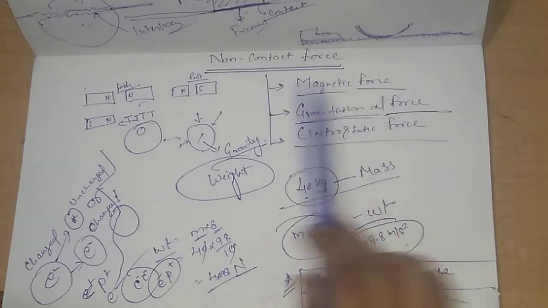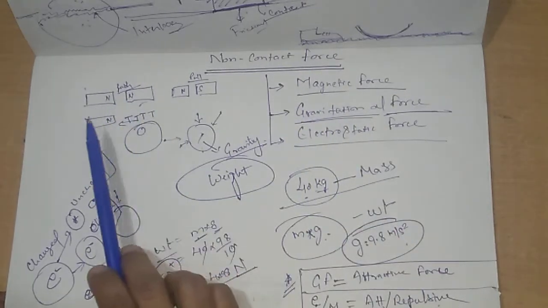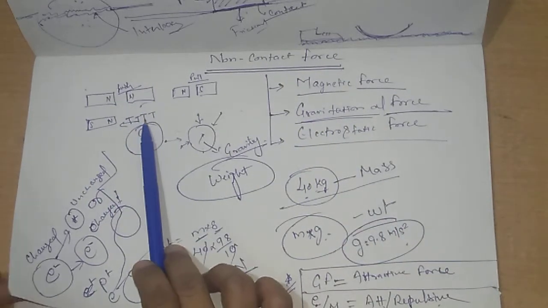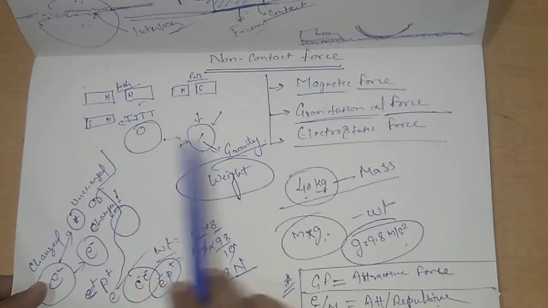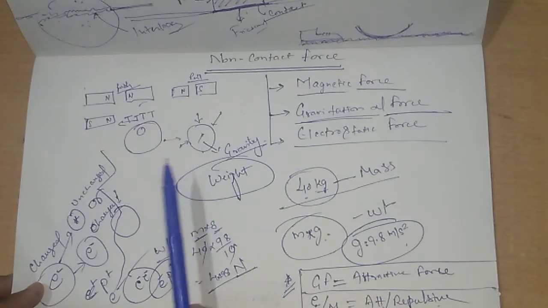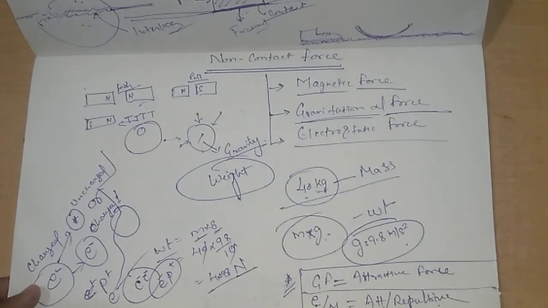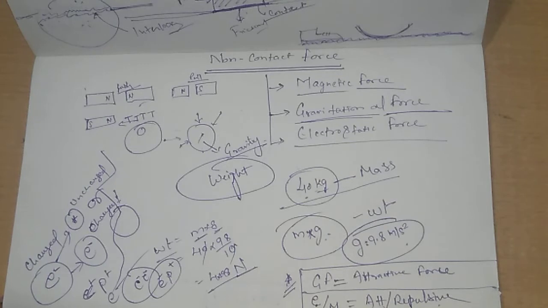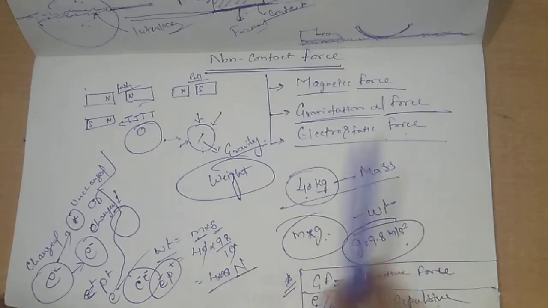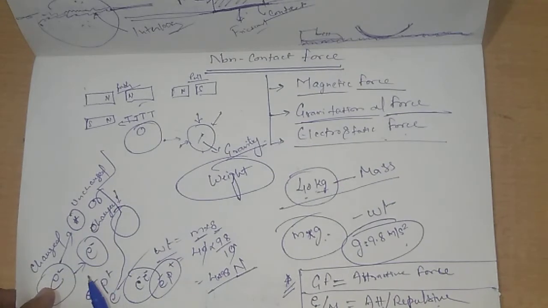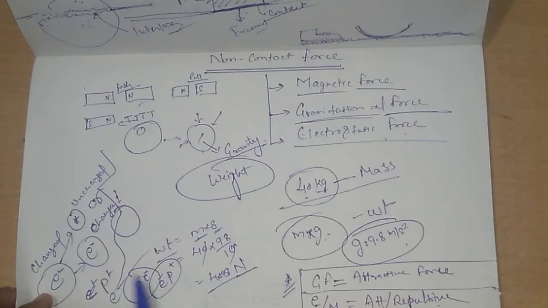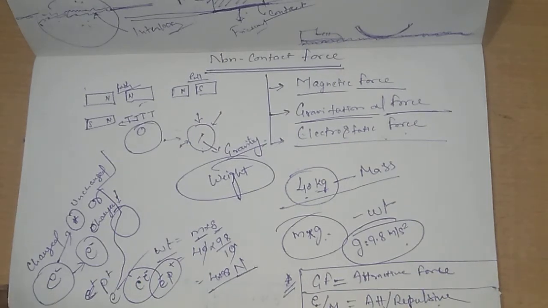We have discussed two different magnets, or a magnet, or iron filings or iron nails. We have discussed gravity, and how every object is pulled towards the center of the earth, that too even without coming into physical contact with each other. And last but not the least, electrostatic force, when electric charges, that is protons and electrons, positive or negative charges, come together or move away from each other even without coming into physical contact with each other.